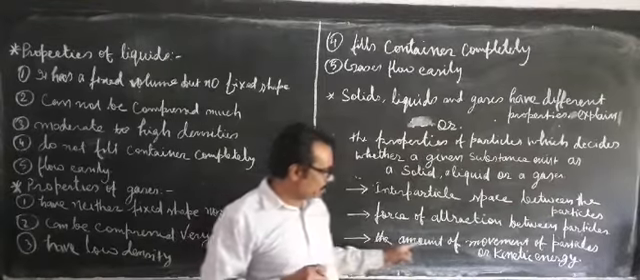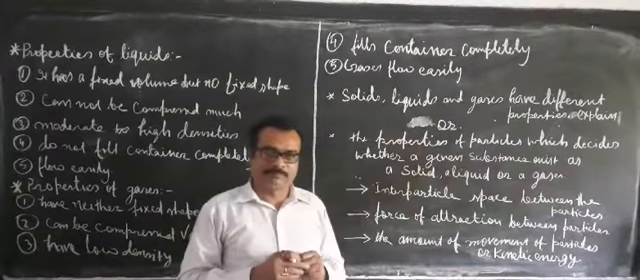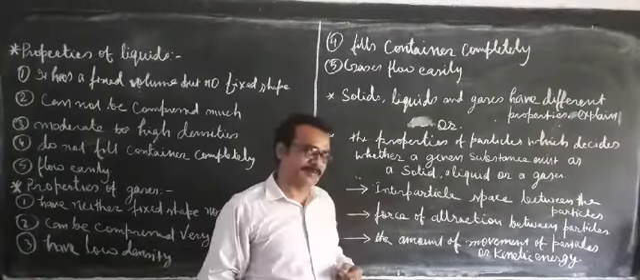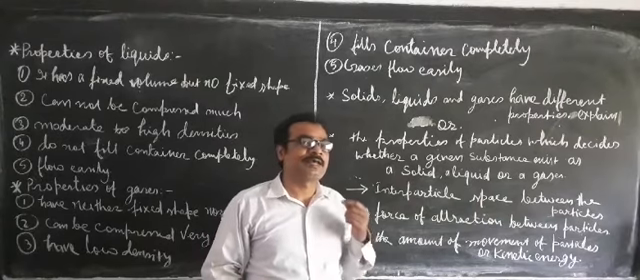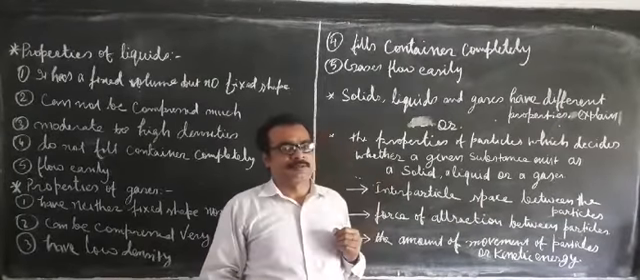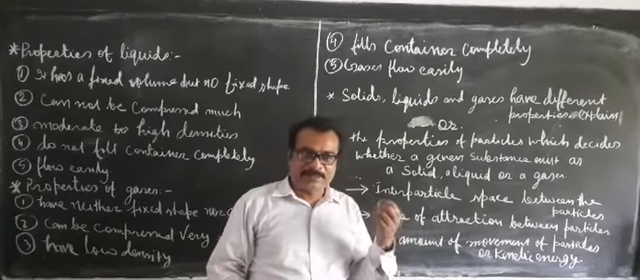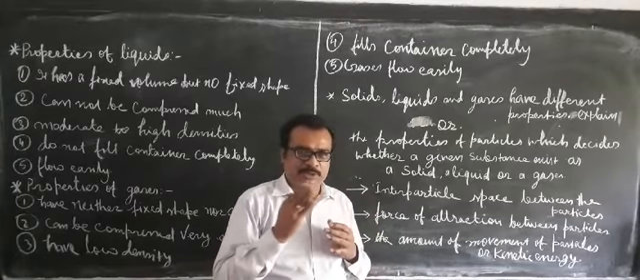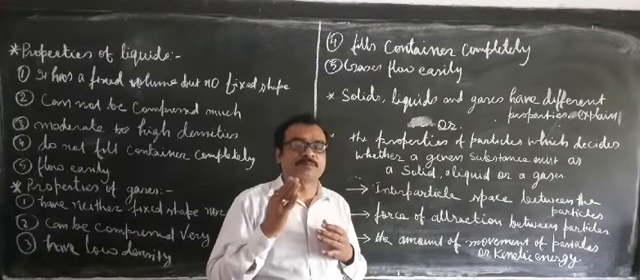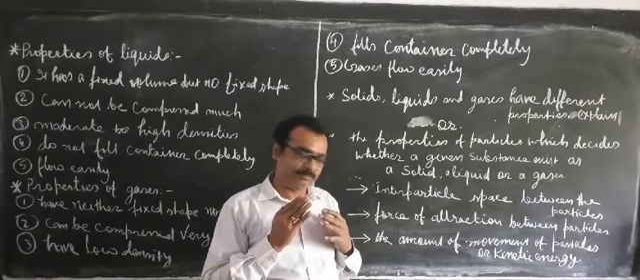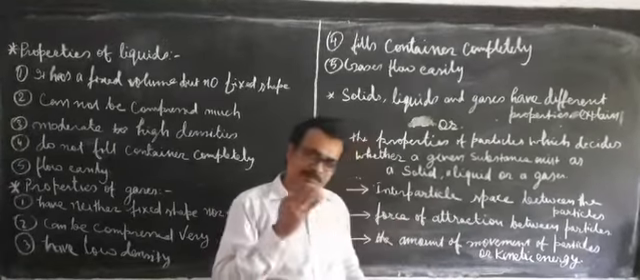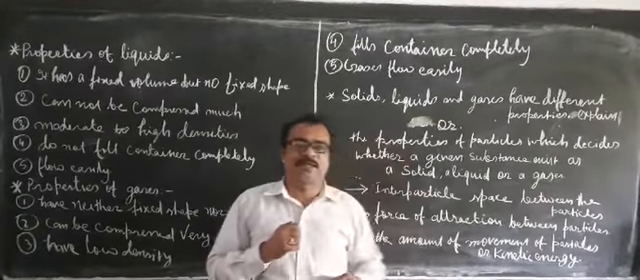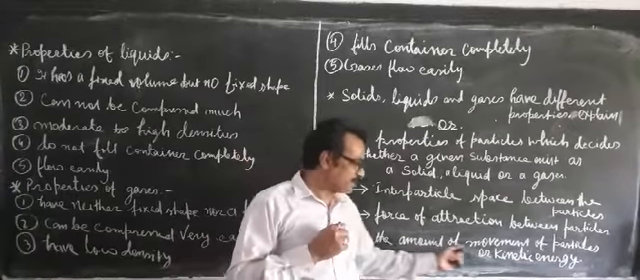Now the third is the amount of movement of the particles, or the kinetic energy. If the amount of movement of the particles is negligible, then it will exist as a solid. That means when particles exist as a solid, their movement is just vibratory, to and fro motion at their position, but they do not leave their position. That means the force of attraction is very high, the movement of particles is very less, and the kinetic energy is around zero. Then it will exist as solid.